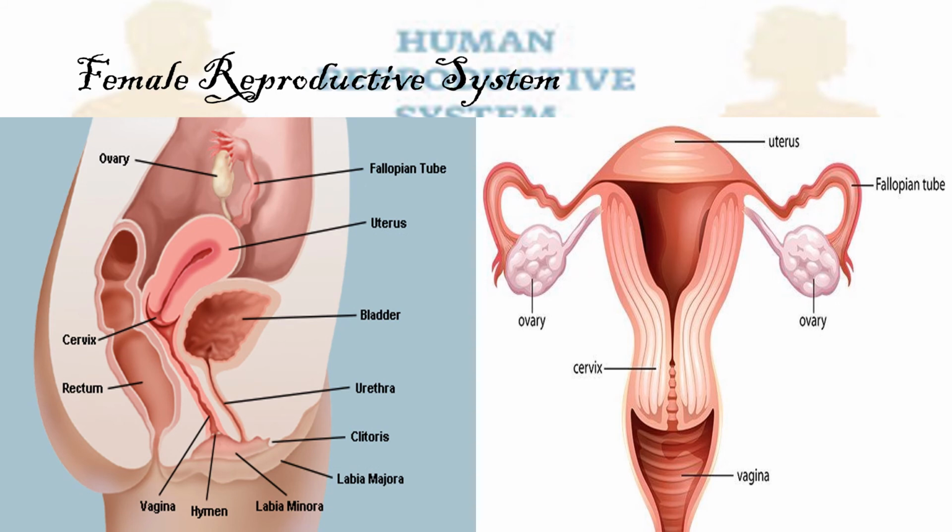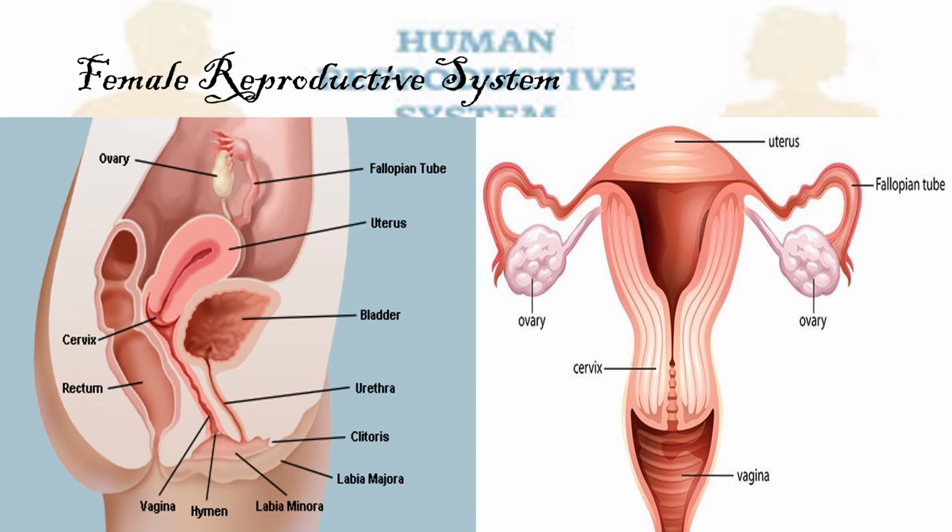The lower part of the uterus is the cervix. It forms as a canal or channel that opens into the vagina, which leads to the outside of the body. The cervix acts as a door which keeps unhealthy things out of the body.